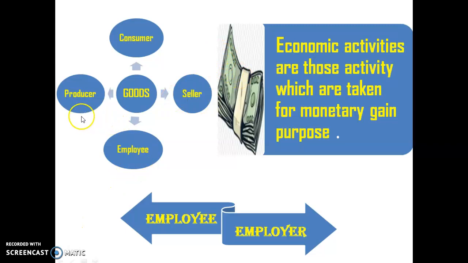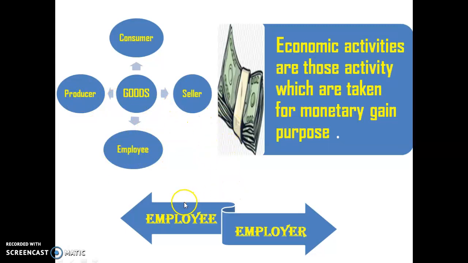Whenever goods are produced or manufactured by a farmer, or sometimes we produce a service, like a banking service or a driver's service, and other kinds of activities, then we are producers. And sometimes we are employees.